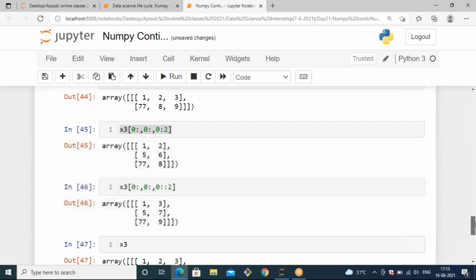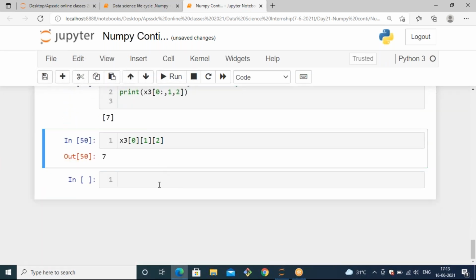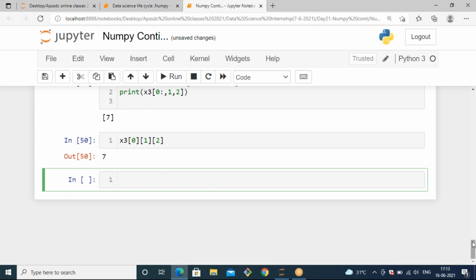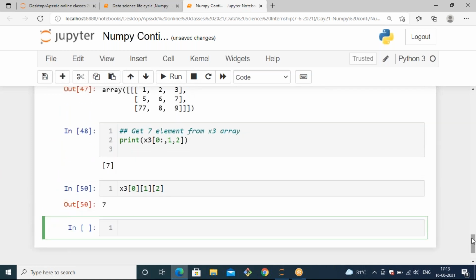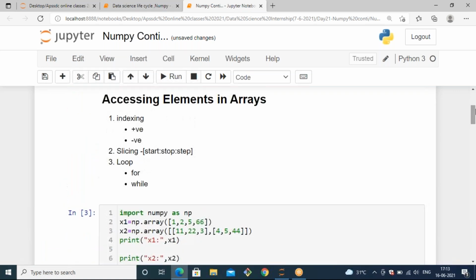Okay, so like this you can access the elements. That's it about accessing the elements. So we have seen how to access the elements by using indexing and slicing and also looping. Right. Now let's see the next concept.